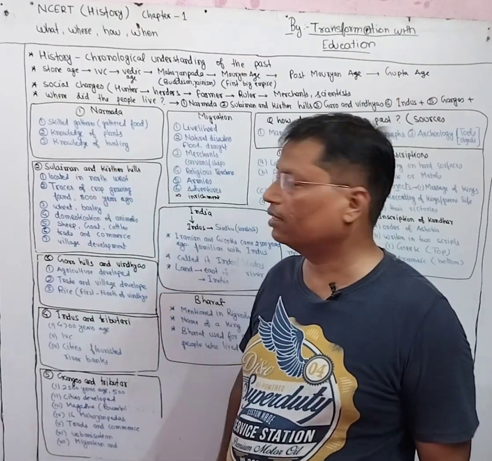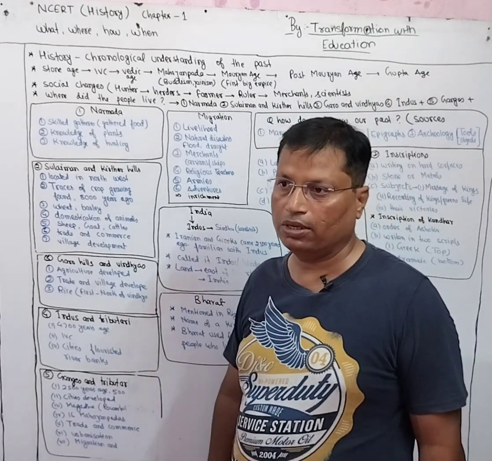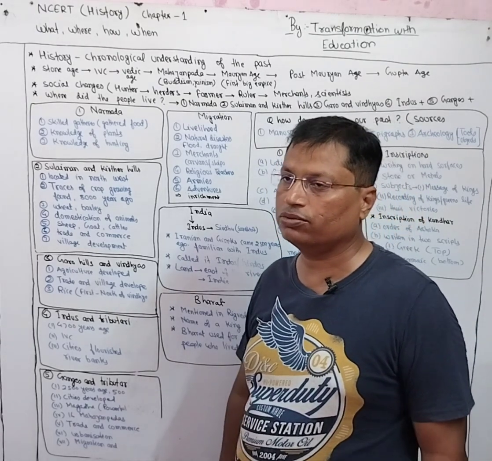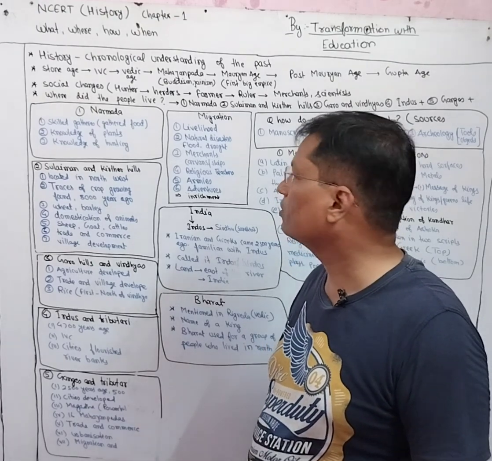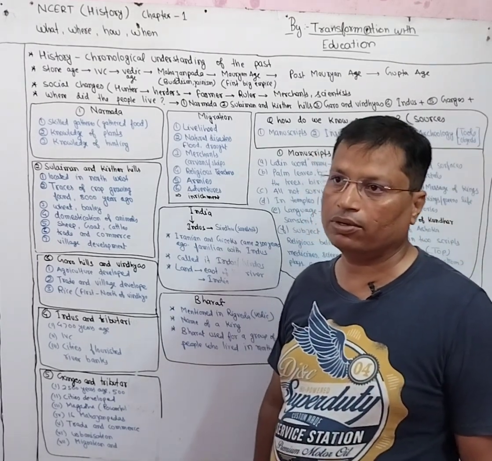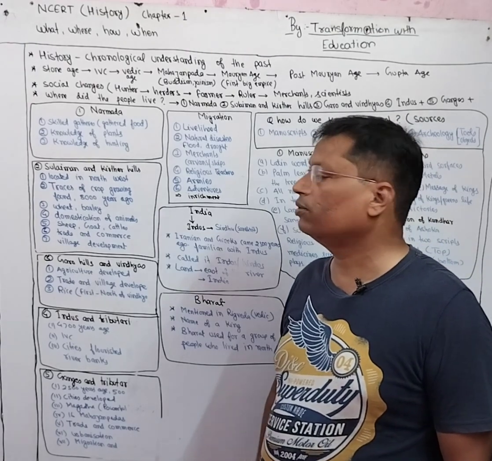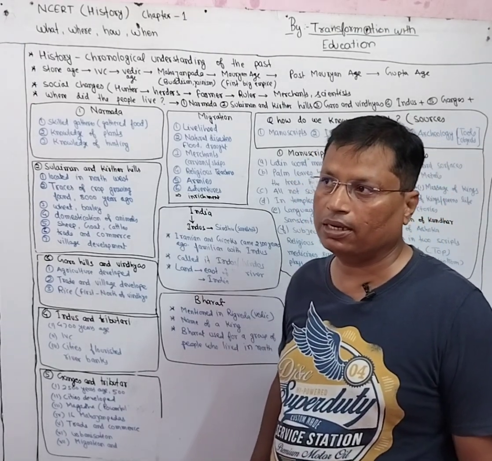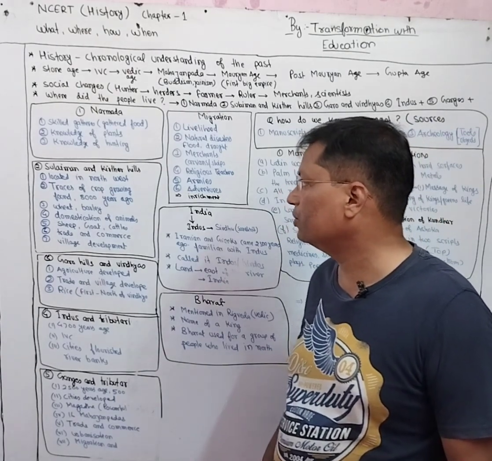Now we will know something about the people who were living on the banks of Narmada. They were skilled gatherers. Skilled gatherers means they used to gather foods or fruits. They used to gather leaves, fruits, and eatables, and so they were skilled gatherers. They knew how to gather and how to preserve the foods. They knew where the fruits can be found and how to pluck them, how to store them, and how to preserve them.